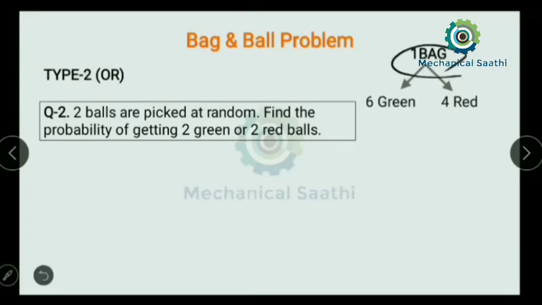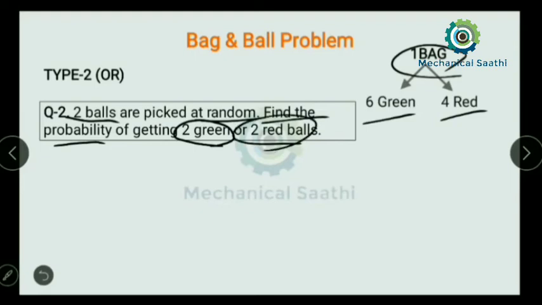A bag contains 6 green balls and 4 red balls, and we need to pick up 2 balls randomly. Find out the probability of getting 2 green balls or 2 red balls. So we are picking up 2 balls, and among them, what is the probability of getting 2 red balls or 2 green balls?